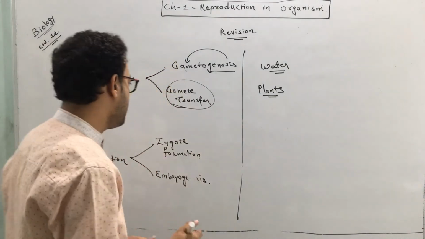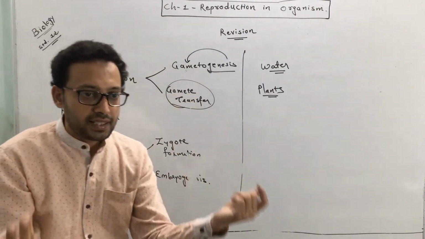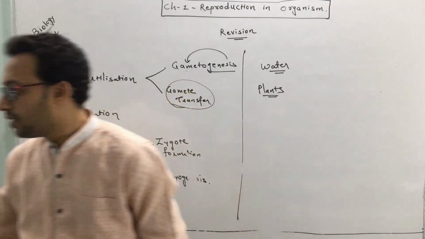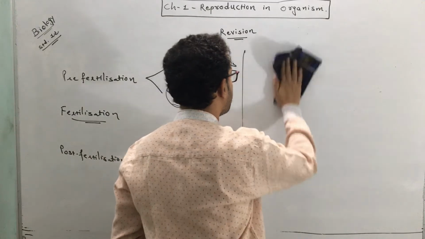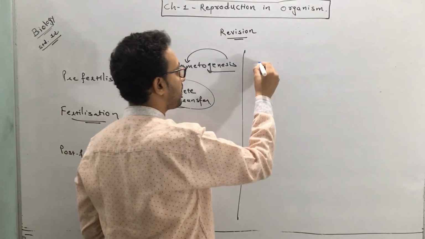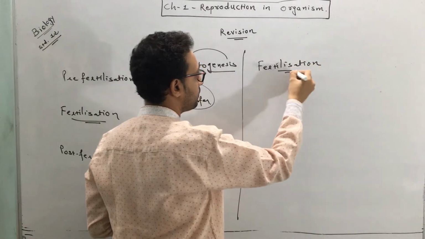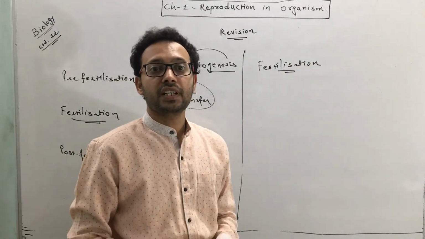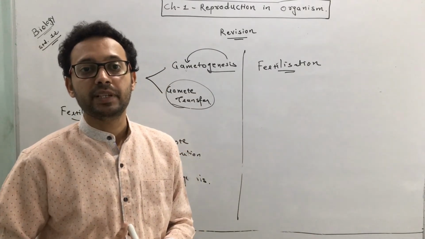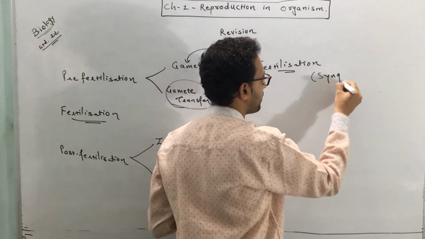Okay, students, now the next process starts. Once the gamete is produced, the gamete is transferred. By transferring, we are bringing two different types of gametes together. Once they are near each other, the next process starts, and this process is called fertilization. What is fertilization? Fertilization is the fusion of male and female gametes. Fusion of male and female gametes is called fertilization. It can also be called syngamy.